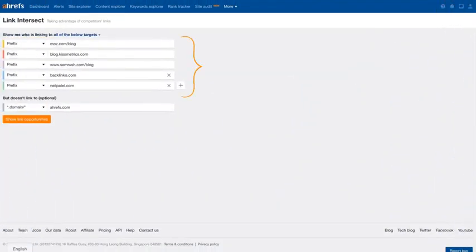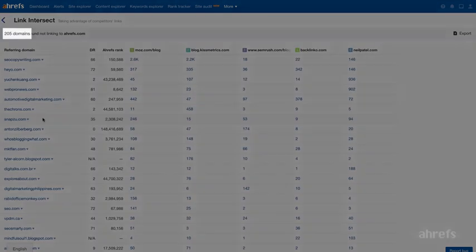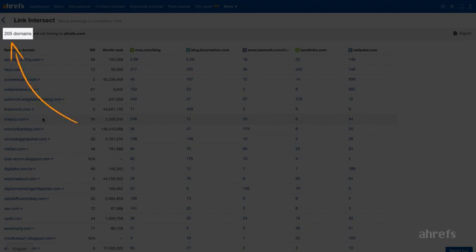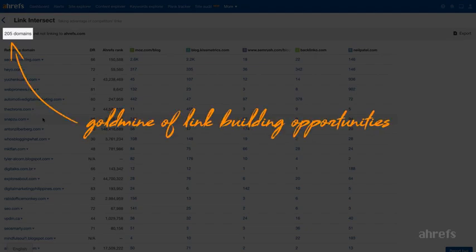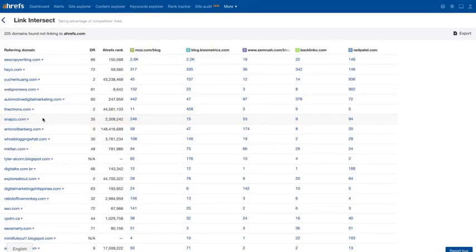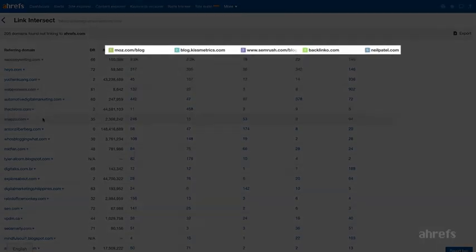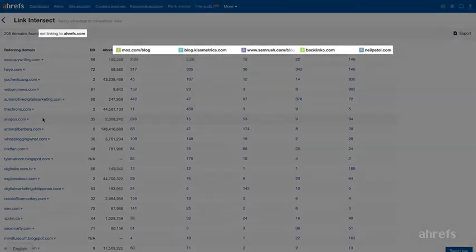So let me put 5 well-known blogs in our own industry and see how many websites have linked to all 5 of them, but never linked to Ahrefs.com. And we have over 200 results. Now this is a real gold mine of link building opportunities. All these websites have mentioned content from all 5 of our competitors, but have never linked to us. This has to be fixed.